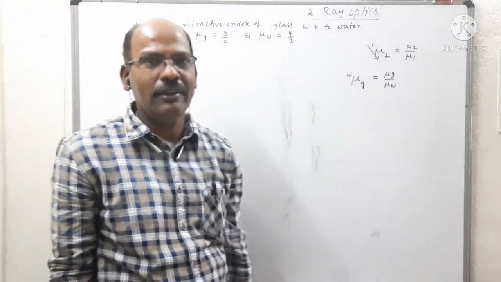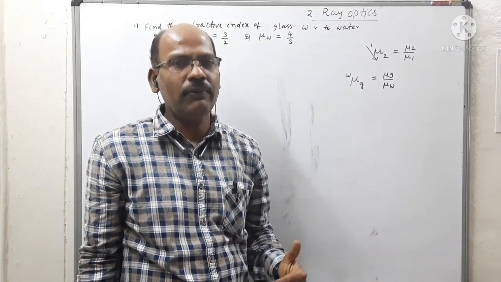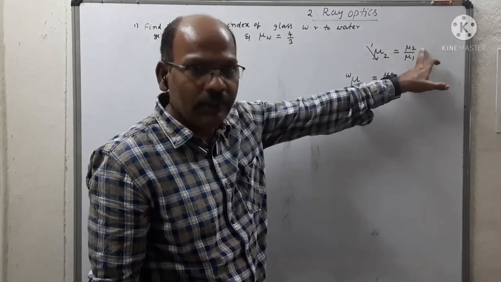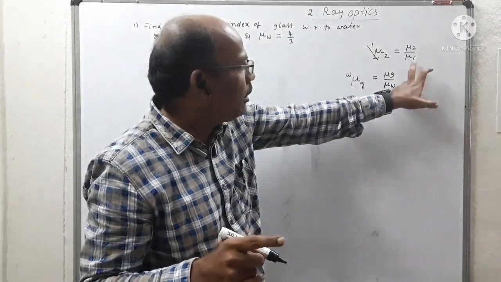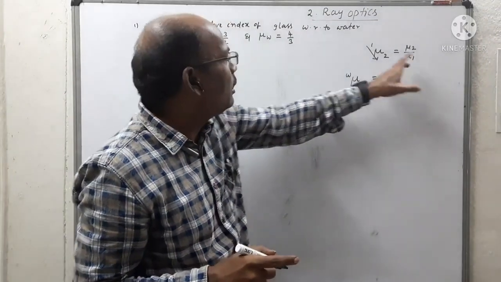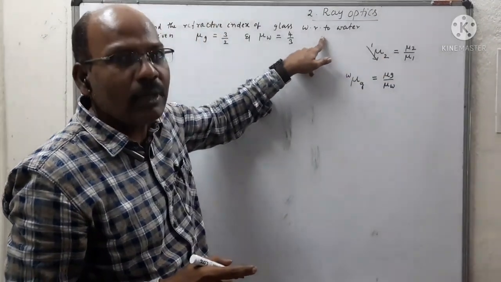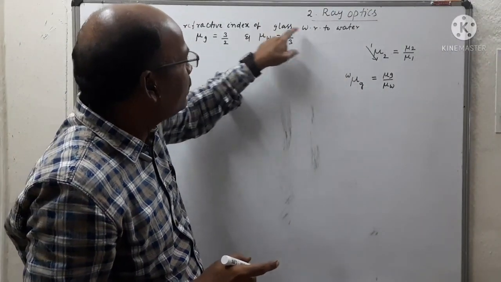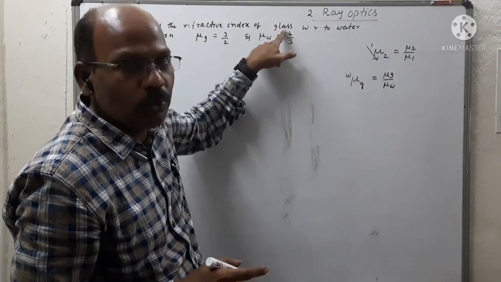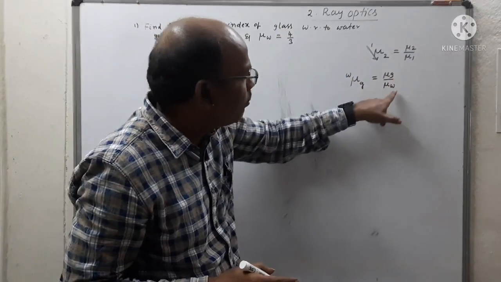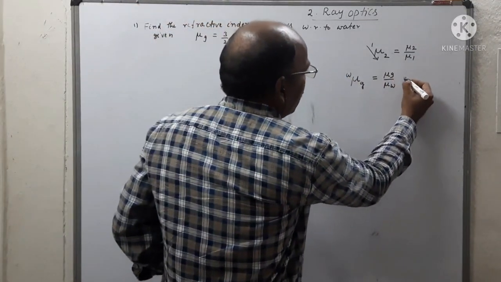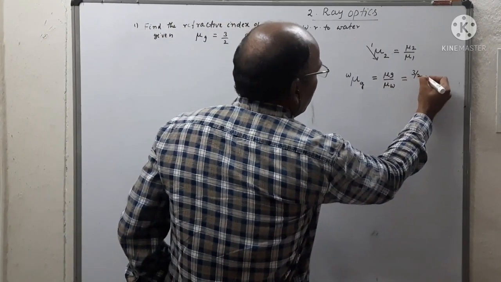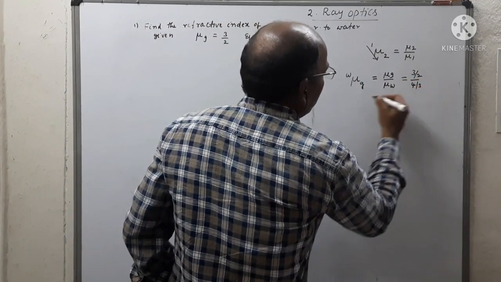Clear? The relative refractive index of the second medium with respect to the first is the refractive index of the second medium by the refractive index of the first medium. Here also we can observe the same concept. So the refractive index of glass with respect to water, this is 2, so mu2 by mu1. What is the value of mu g? That is equal to 3 by 2 divided by 4 by 3.